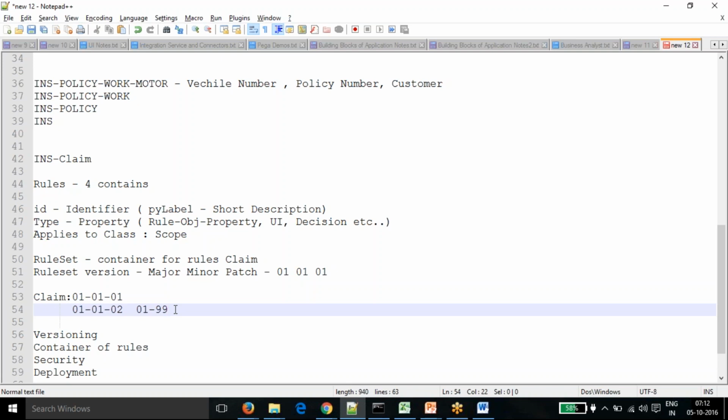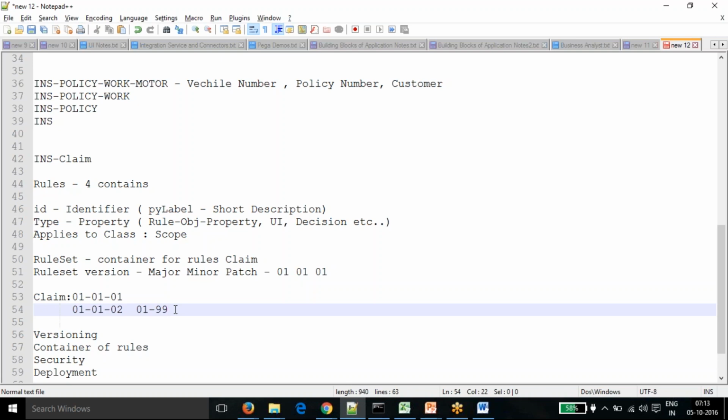Say you started with 0.1 and created around 20 rules in it. After that we lock the rule set, and we should not unlock it again. That rule set will be final. Then we need to create one more patch to make new changes to the application.